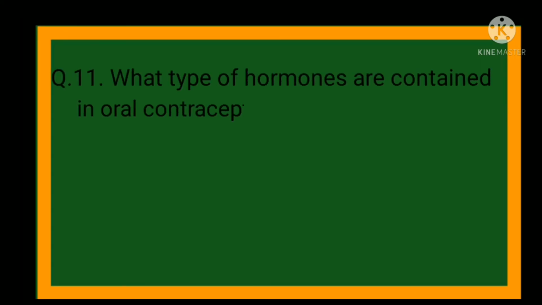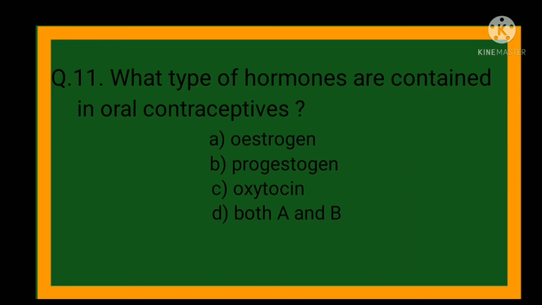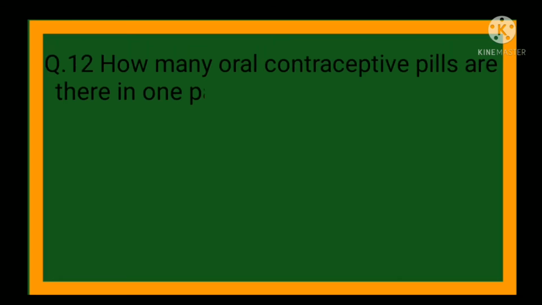Next question number 11. What types of hormones are contained in oral contraceptives? Options are option A, estrogen; option B, progesterone; option C, oxytocin; option D, both A and B. So here the correct option is option D, both A and B.